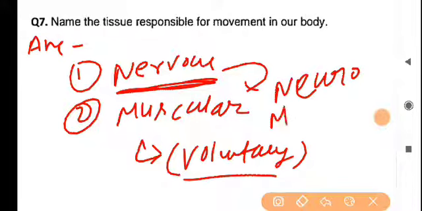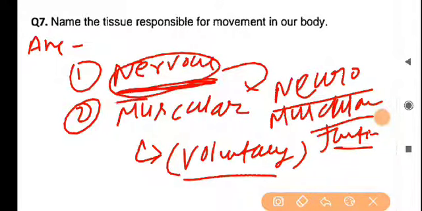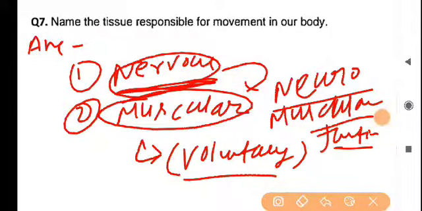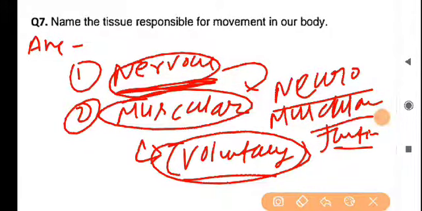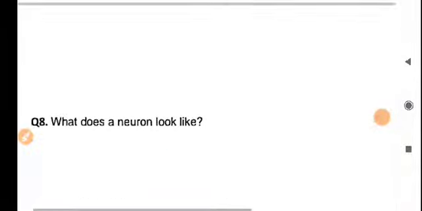So the nervous tissues link with the muscular tissues to form a very special type of compound structure known as the neuromuscular junction. The neuromuscular junction is the association of nervous tissues with muscular tissues that is responsible for the voluntary action or the movements of the body. So the two different tissues, nervous tissue and muscular tissue, are responsible for the overall movements of the body. Your concept should be clear regarding the movements of the body: muscular tissues and nervous tissues. Now back to the next question, question number 8.